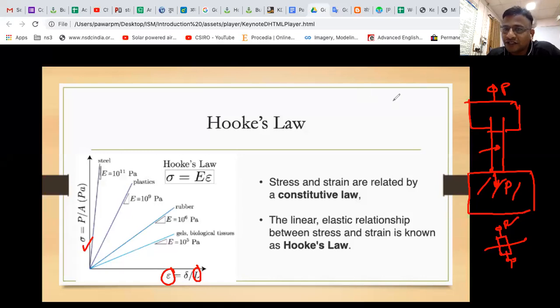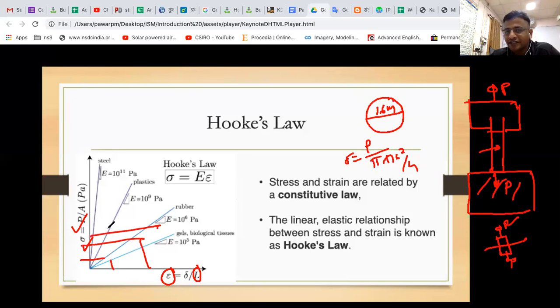So if your circular rod is 16 mm, you can calculate stress as force divided by pi d square by 4, that is pi into 16 square divided by 4, and from that you get the stress. For various forces, if you plot these combinations, you will get a straight line.